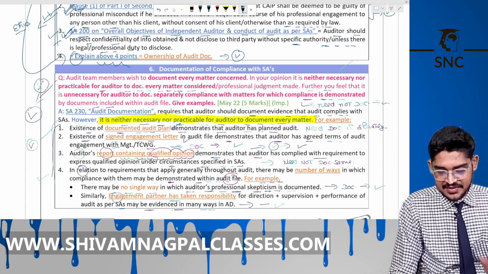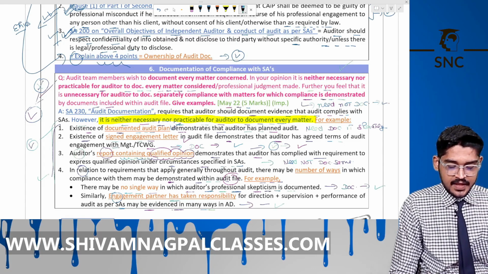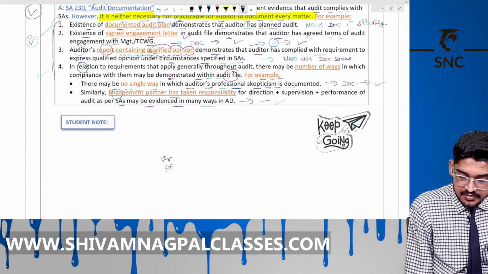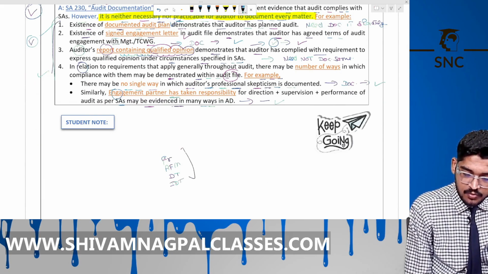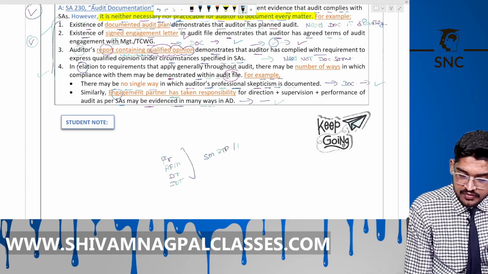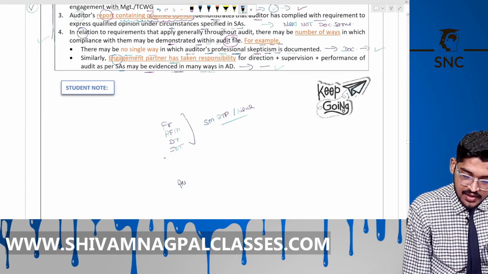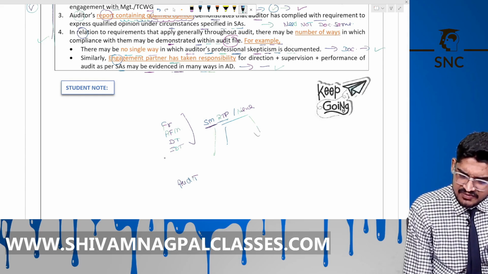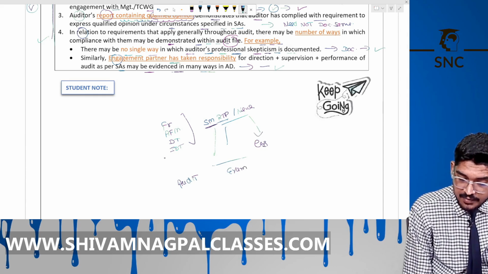This is clear. This is a special question, also asked in the exam, for 5 marks. In FR, AFM, DT, IDT, questions mostly come from the study material, RTP, or are newly framed. In audit too, questions come from the study material, RTP, and are also newly framed. But exam questions also repeat.